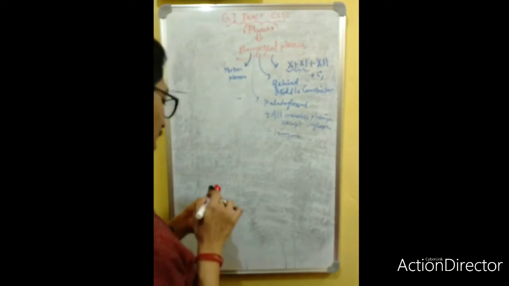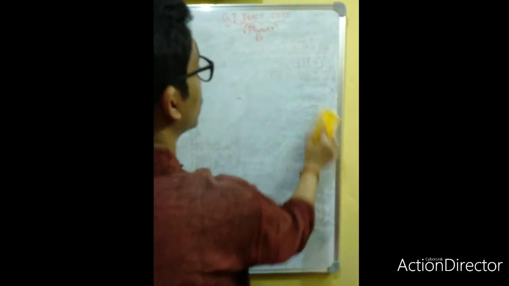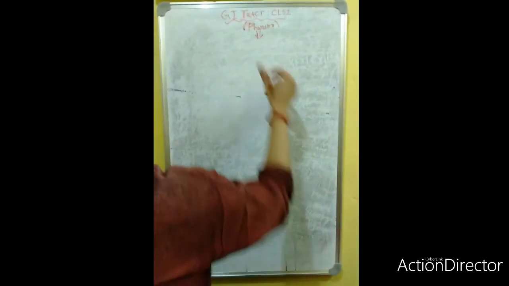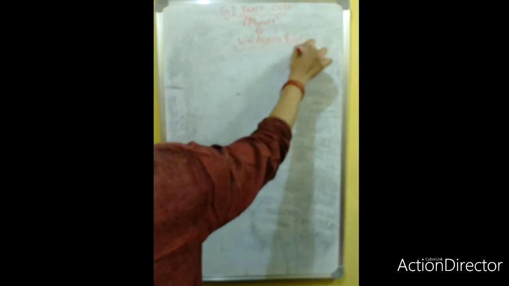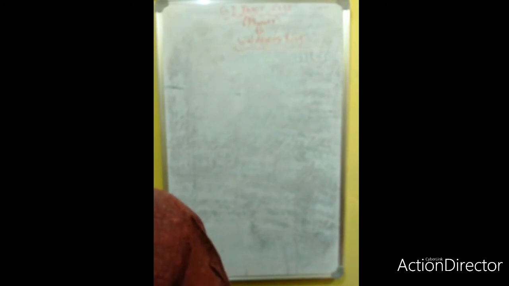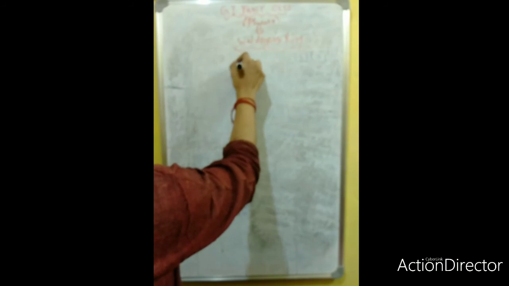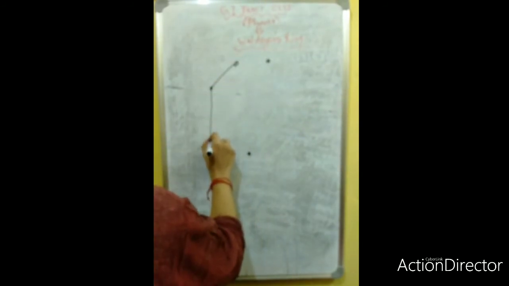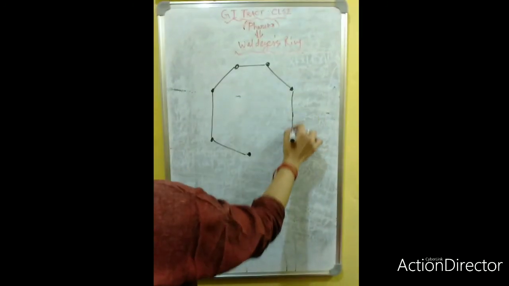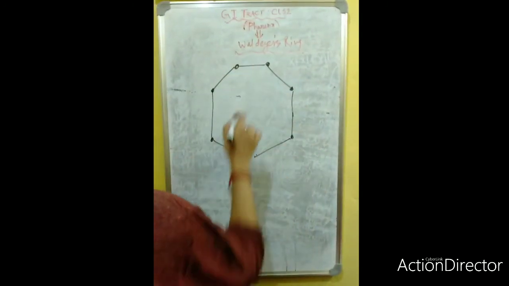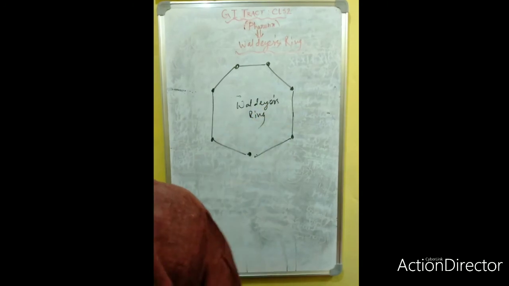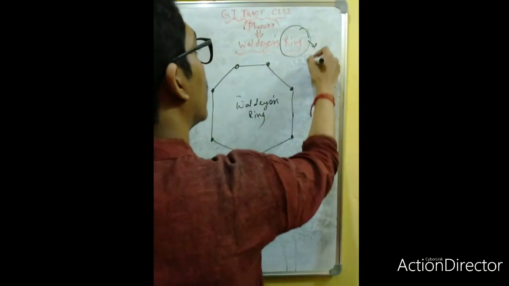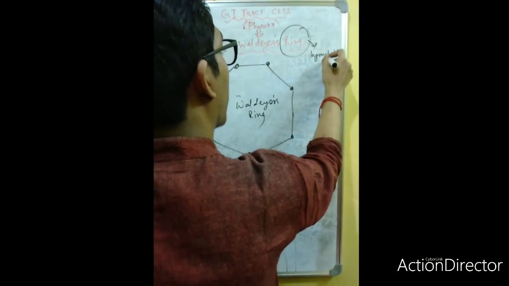Now, another very important 2 marks or 4 marks short note is Waldeyer's ring. This Waldeyer's ring is a ring formed by lymphoid tissue, aggregated lymphoid tissue, the tonsillar ring.